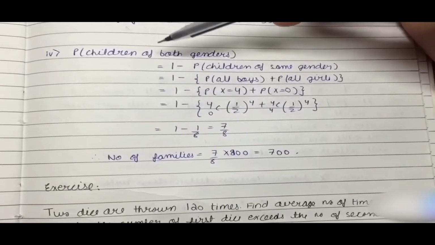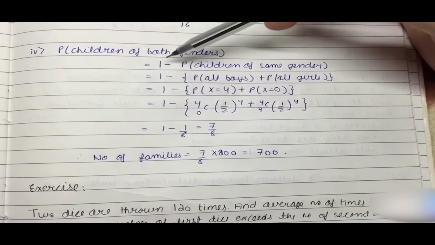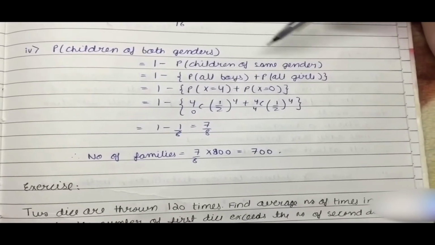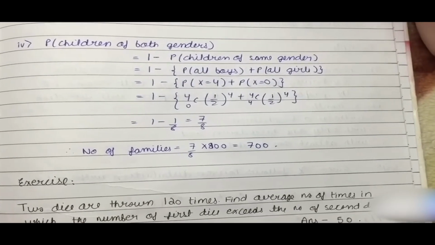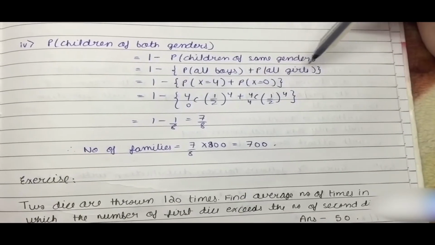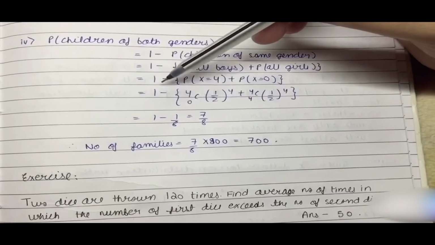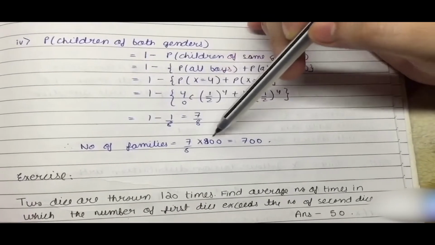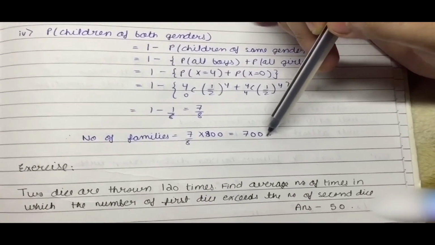Next, we have been asked to find the probability of children of both genders. So we can write it as 1 minus the probability of children of the same gender, which means that at one time all are boys and at the other time all are girls. So the probability of all boys plus the probability of all girls is subtracted from the total probability, that is 1, and hence we get the value as 7 by 8. For the total number of families, we multiply it with 800 and we get the answer as 700.